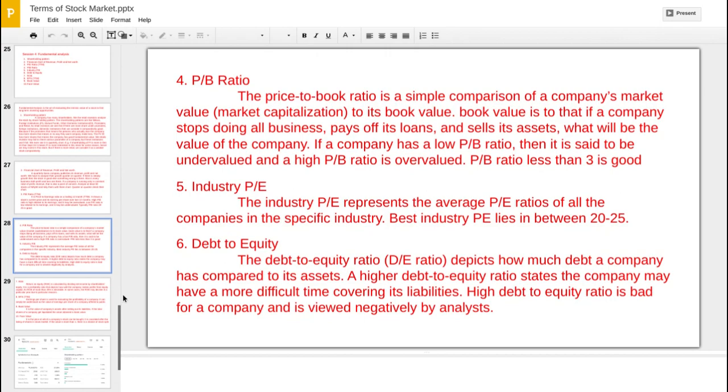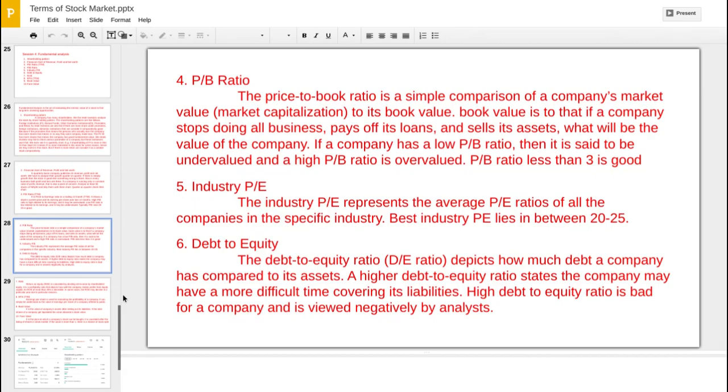Then industry PE. In the market there are different sectors, like the metal sector, which we can also call an industry, the metal industry, the pharma industry, the vehicle industry, the real estate industry. The industry PE represents the average PE ratio of all the companies in a specific industry.